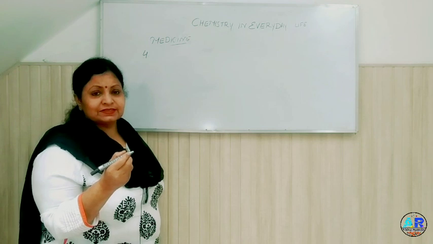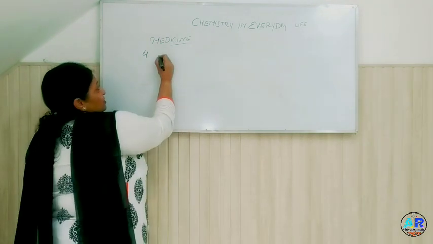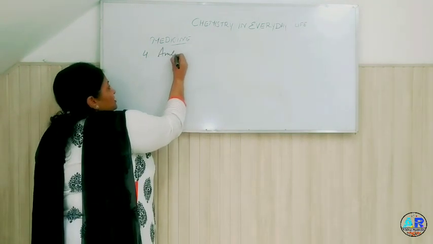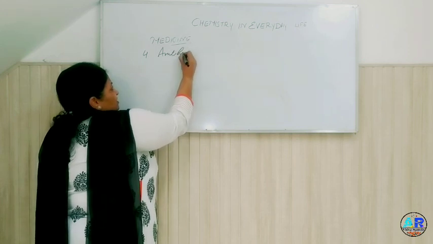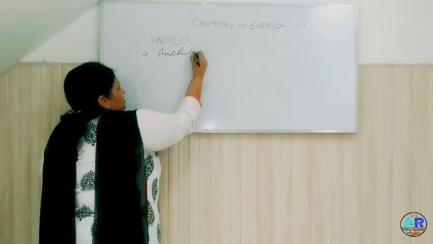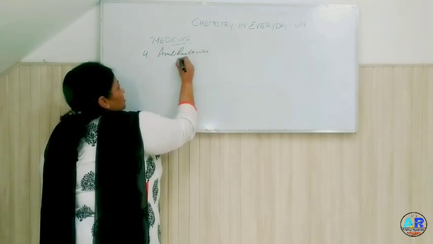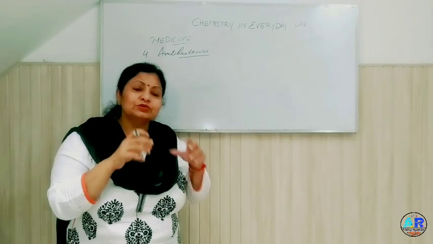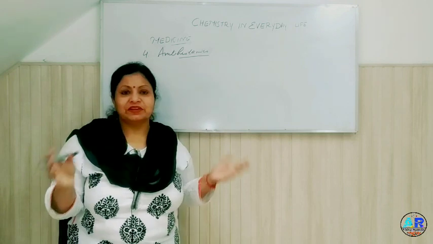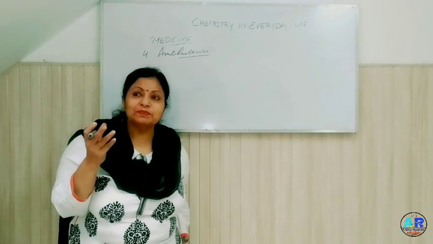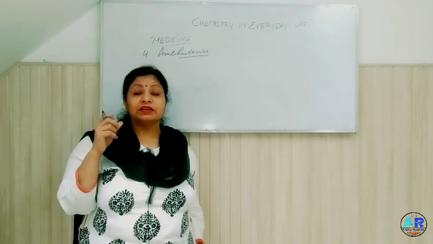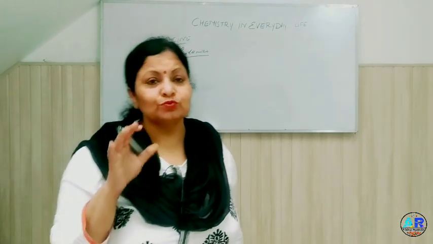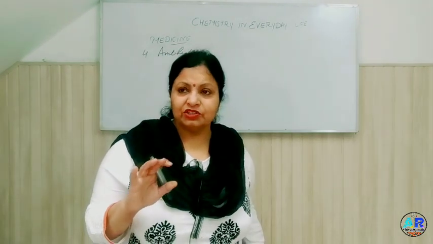Next category is antihistamines. What are antihistamines? Anti-allergics. What is allergy? It is a reaction in our body to which any substance may react. For example, certain people get allergic to dust, which is most common in our Indian culture.